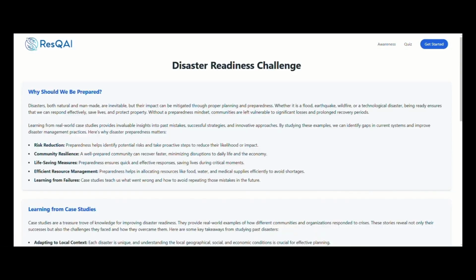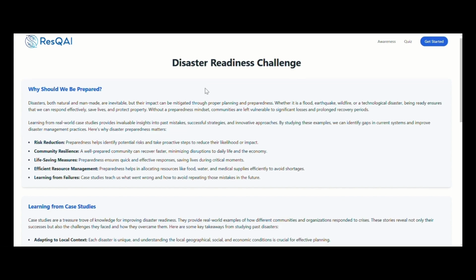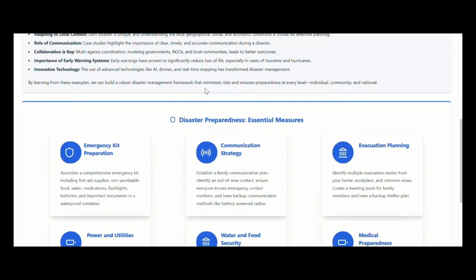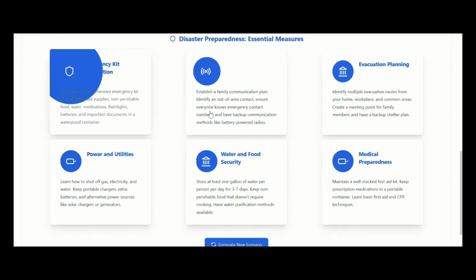ResQAI helps generate response plans, track the status of ongoing rescue efforts, and ensure efficient coordination across all levels of disaster response. This is the awareness page of ResQAI, a dedicated space designed to help users stay informed and prepared for disasters. This page emphasizes the critical importance of disaster preparedness.